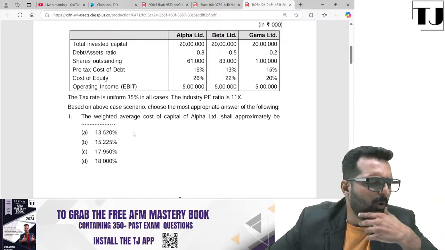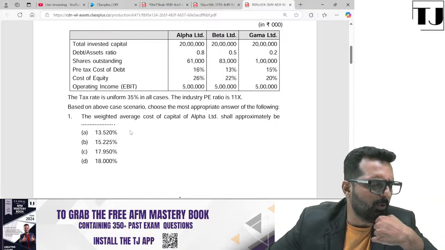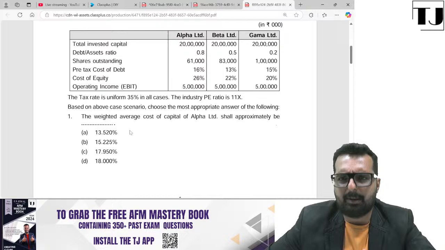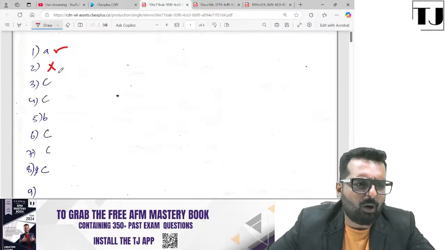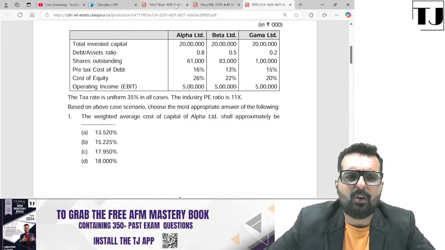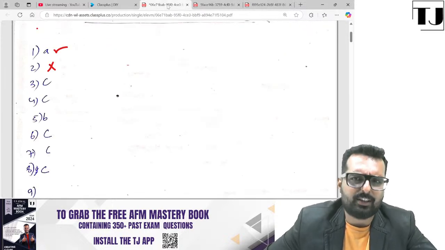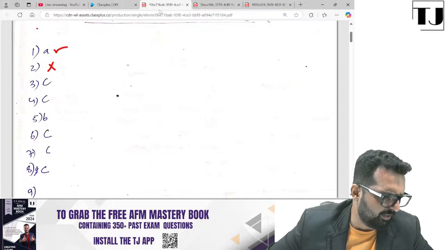But if the exam instruction says just clear it in the OMR, you don't need the workings for it, you can drop it. But I would always recommend that when you are doing it, you do it separately, because the working notes are important. So let us say later on someone gets a doubt as to how you got the answer. They will always have some base to cross-check the same thing. That's all that I'm trying to intend over here.